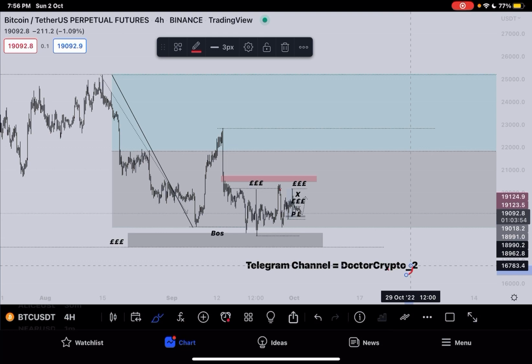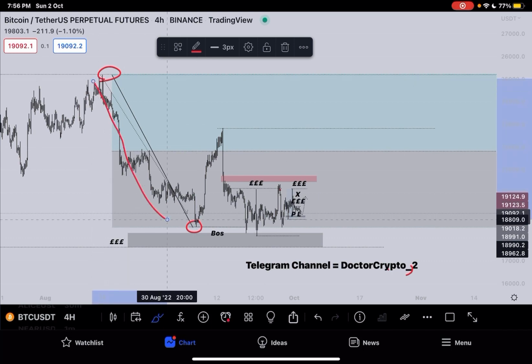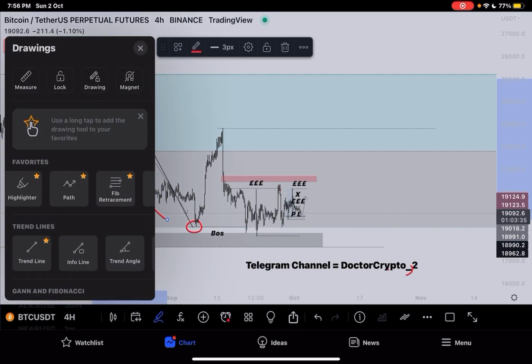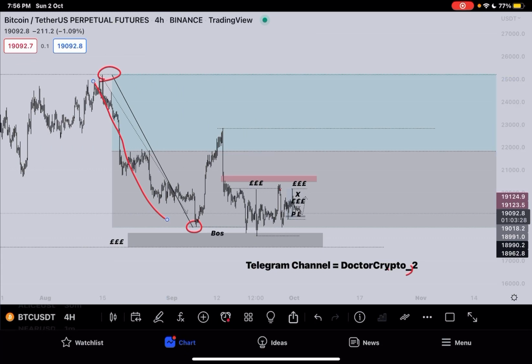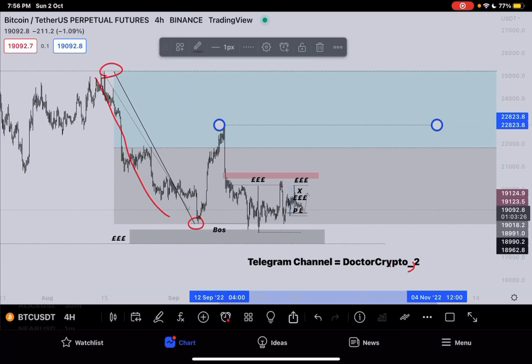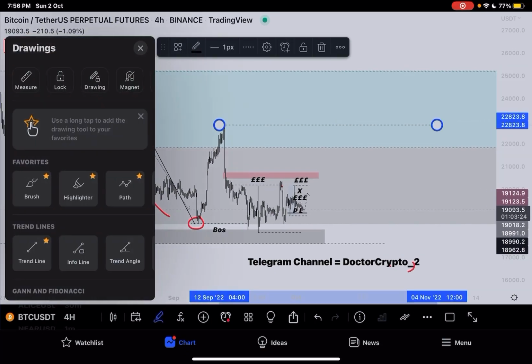Okay, so currently we are on BTC 4-hour time frame. What is happening right now? If we analyze the chart like the institutional traders, this was our high and this was our low. This whole move was an impulse. After impulse, we see a retracement. So in order to confirm a retracement, we draw the tool that is known as Fibonacci. You can just go back and draw this into your charts as well. This is the tool which we have to draw from swing high toward the swing low, and we have to confirm the retracement till the 50% of it.